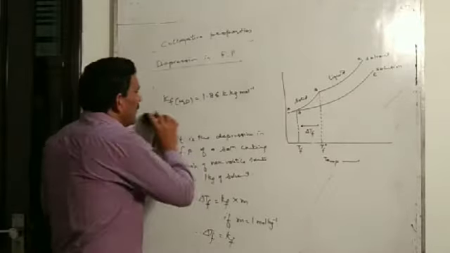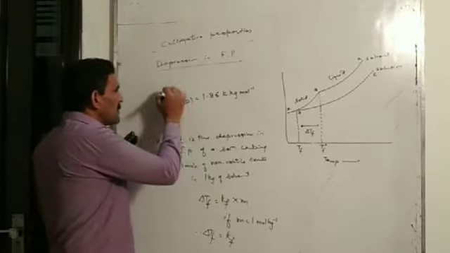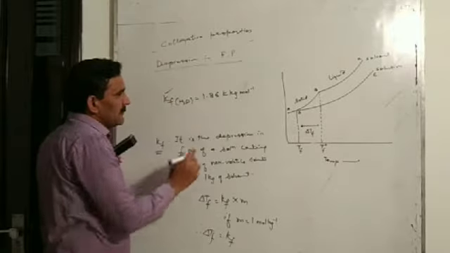You see, the molar depression constant of water is 1.86. What does it mean?